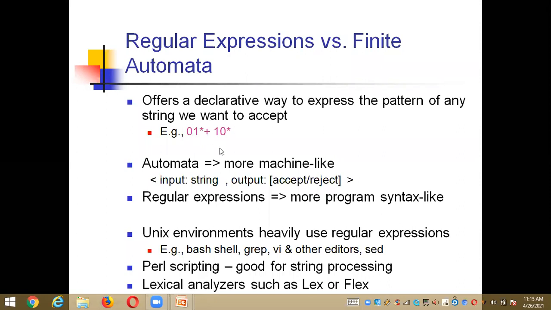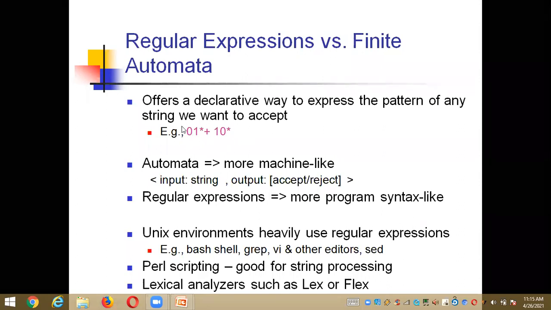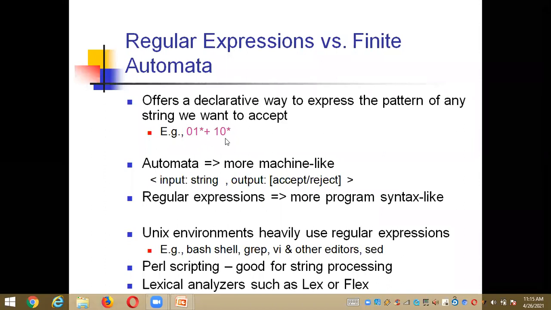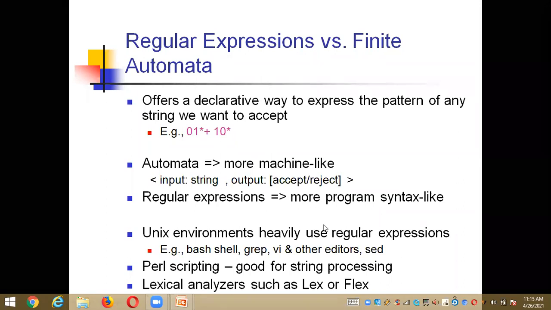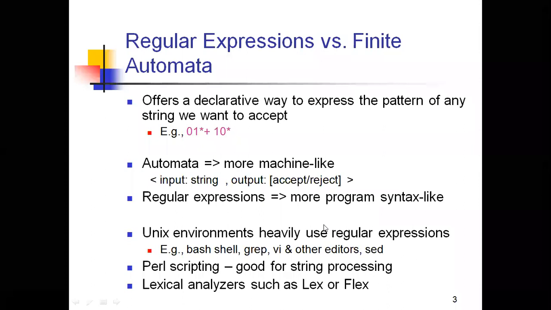And at the starting point itself, I described an expression. That expression is nothing but a regular expression. With the input alphabets, this is a pattern that I described here. Like this we can describe any type of pattern for any strings we want to accept, right? Also we can say that this is a declarative way to express the pattern of any string we want to accept. And this is about the differences between the regular expression and the finite automata.